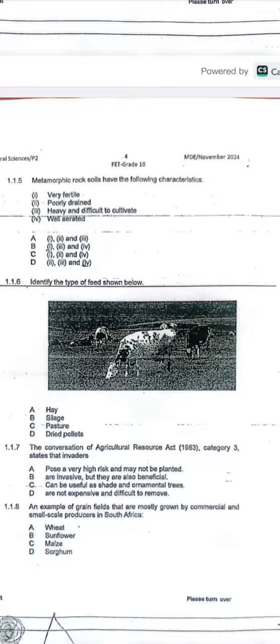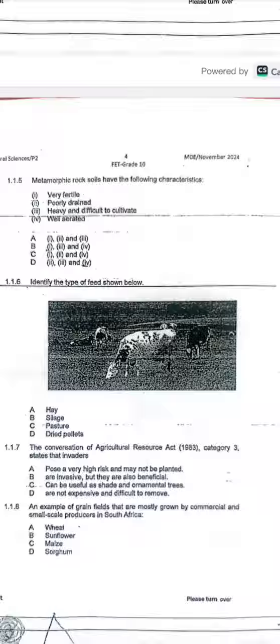So we can see that Roman numerals 1, 2, and 3 are correct. So it is very fertile, poorly drained, heavy and difficult to cultivate. And the answer is option A.